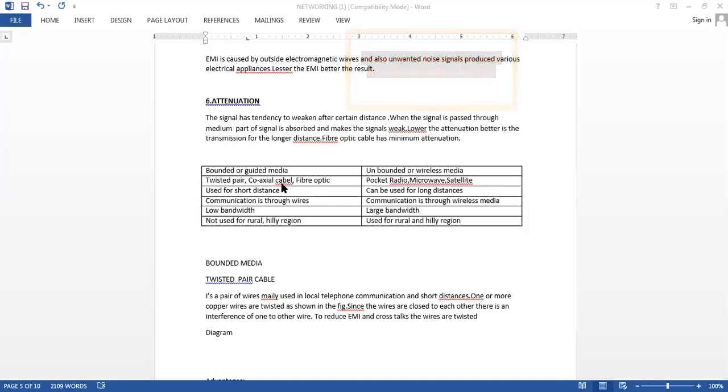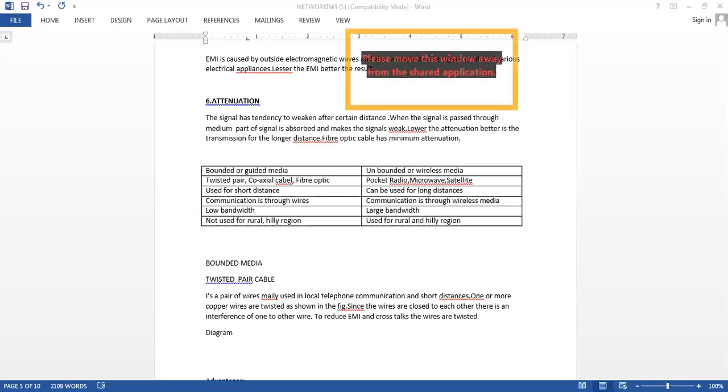So the bandwidth might be low in most of the cases. Here you must have a large bandwidth, as it is a wireless media. Bounded media cannot be used in rural or hilly regions because it is difficult to install, while wireless media can be used for rural and hilly areas.